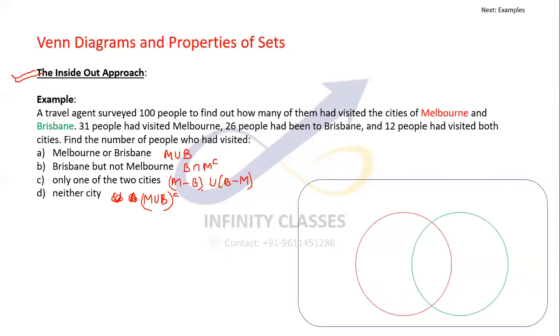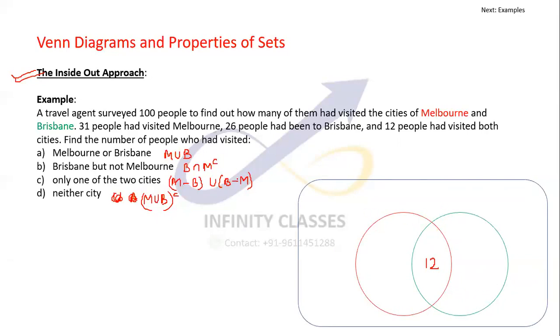In this case, let us identify the most inside portion, which is both Melbourne and Brisbane. There are 31 people who visited Melbourne, 26 Brisbane, and 12 people visited both the cities. So this is going to be 12. Melbourne is represented by the red one and Brisbane by the green one.